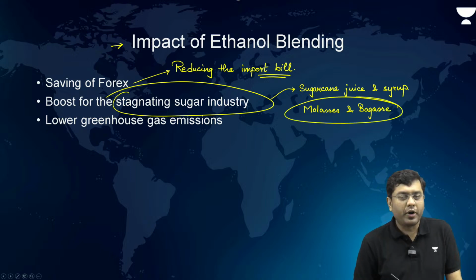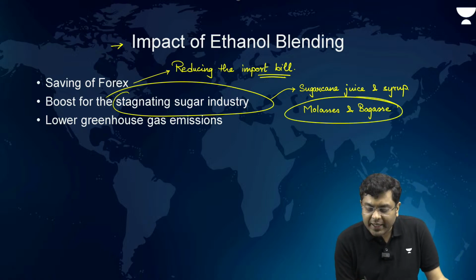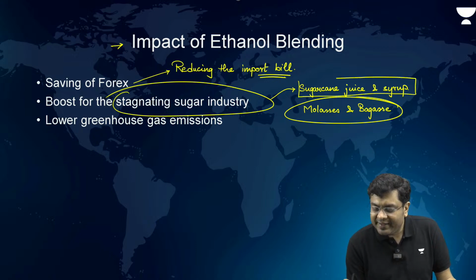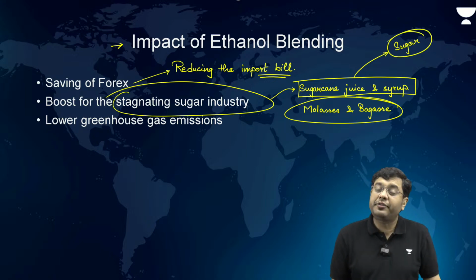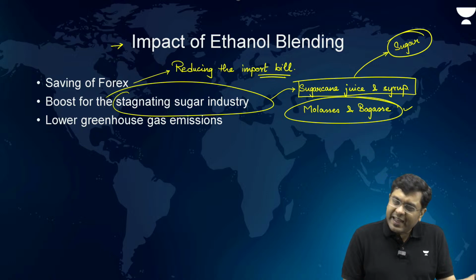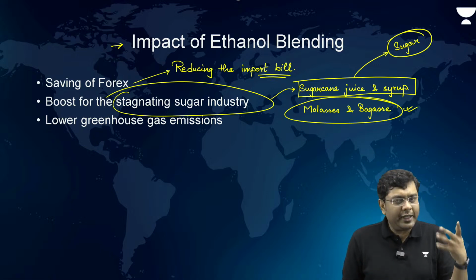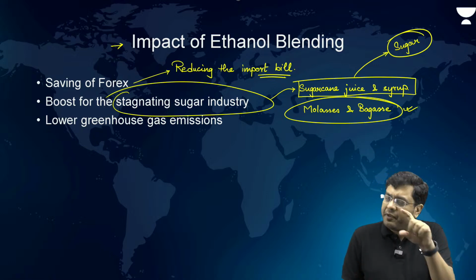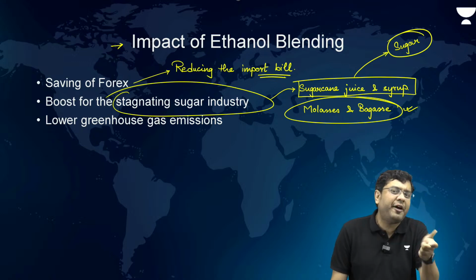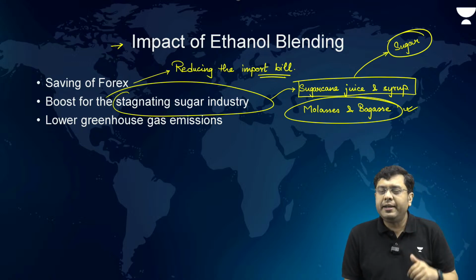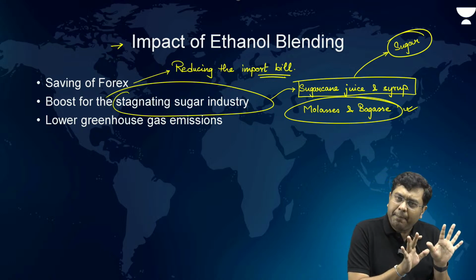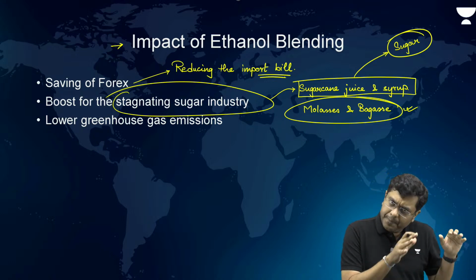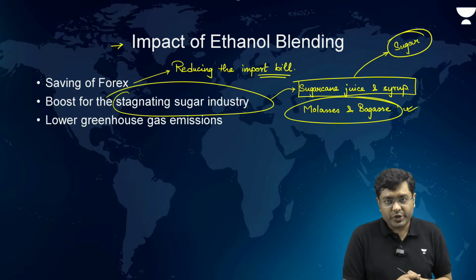These are the byproducts. Now, sugarcane juice and syrup is mainly utilized for the production of sugar. But once you utilize molasses and bagasse for the production of ethanol, that can be sold into the market for ethanol blending. At the same time, it will give some income to the farmers as well. So, the farm level income also improves. That is where ethanol blending is a perfect solution for the ailing sugar industry in general.